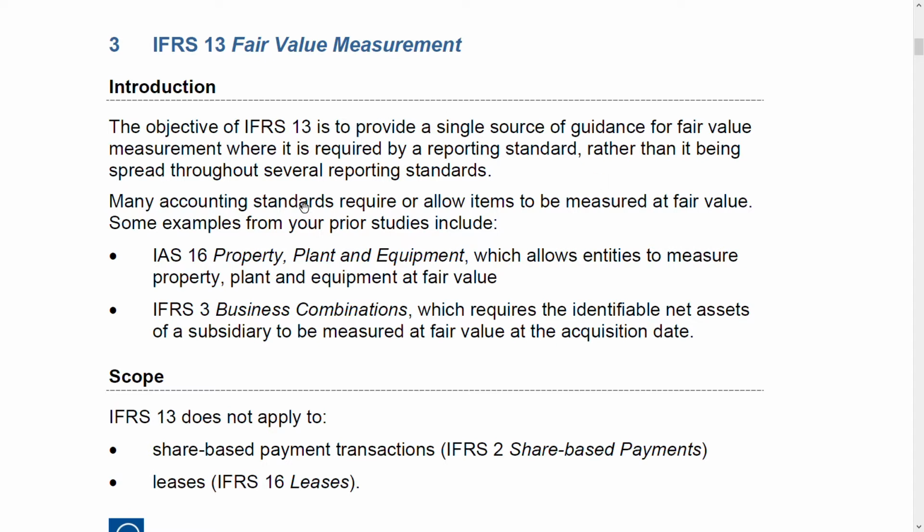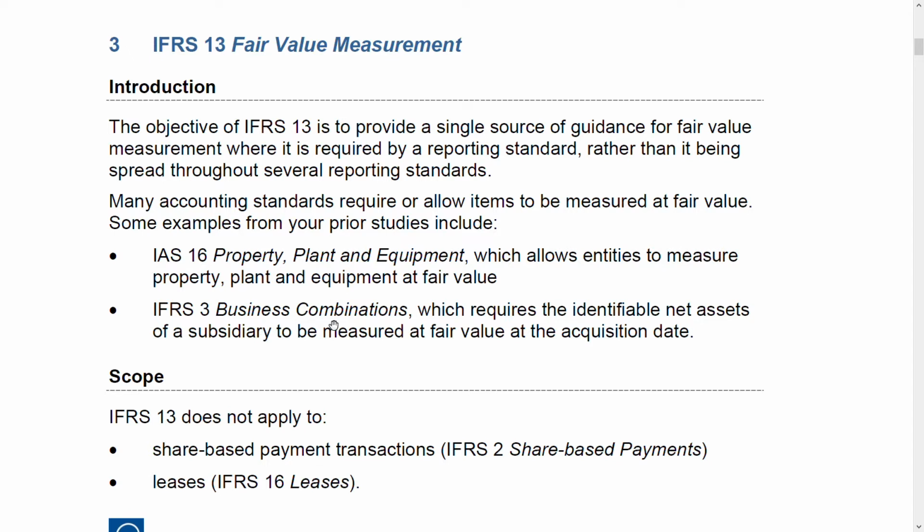Many accounting standards require or allow fair value measurement. Sometimes it is definitely fair value, there is no choice. Some standards give you a choice between cost or fair value. For example, from your earlier studies, also from your financial reporting, you might know that IAS 16 allows an entity to measure property, plant, and equipment at fair value. Allows means it's more flexible, it's an option they're giving you. You can measure at cost or the revaluation model, fair value, right?